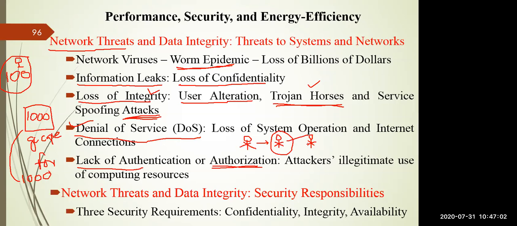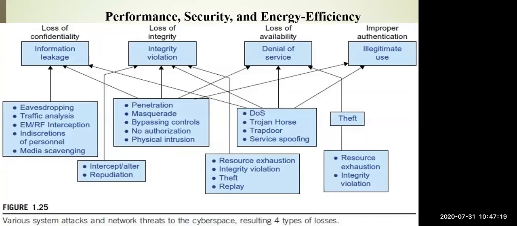So these are the issues with respect to the threats to systems and networks. You have to ensure that the 3 security requirements we have discussed here, the confidentiality, integrity, as well as the availability of the system, should not be compromised at any cost. This figure shows the complete history of the security approaches. Like I told you about confidentiality, confidentiality focuses on information leakage. It is saying that there should not be any information leakage in the system.